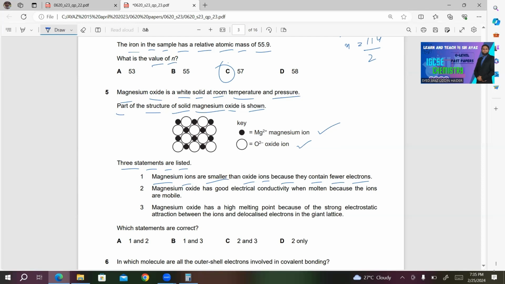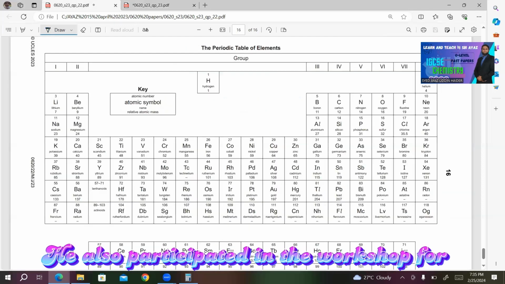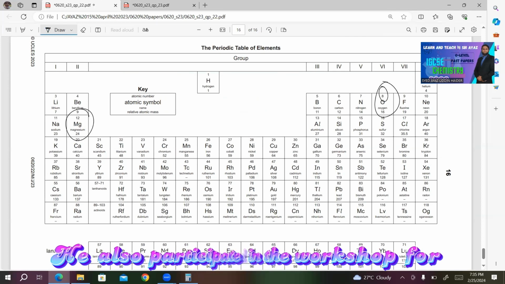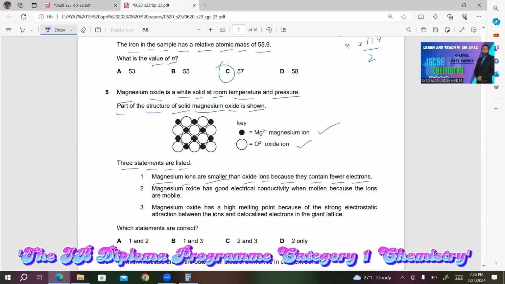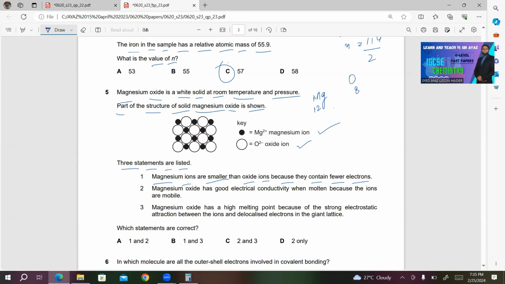Sorry, the statement is wrong, because if you look at the position of magnesium and oxygen, this is oxygen and here we have magnesium. The atomic number of oxygen is 8 and magnesium is 12. Magnesium has 12 electrons, oxygen 8 electrons. Now in case of Mg2+, the number of electrons becomes 10.